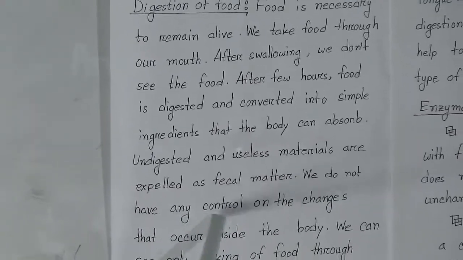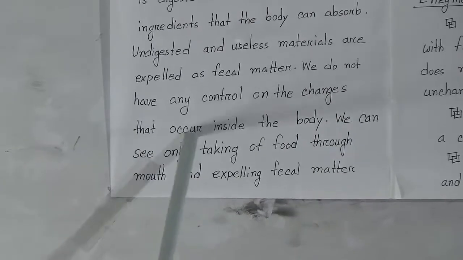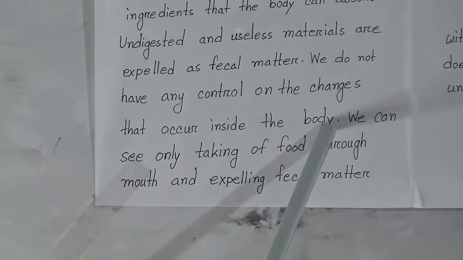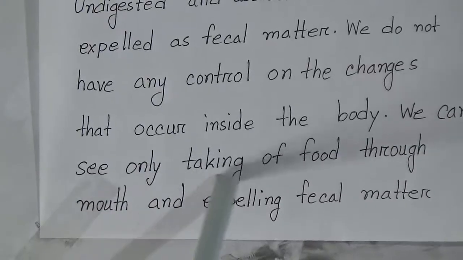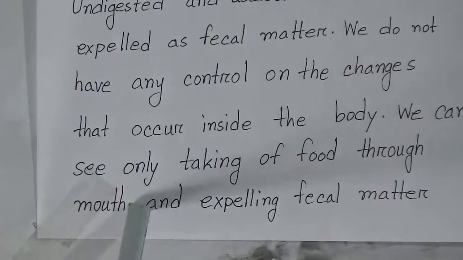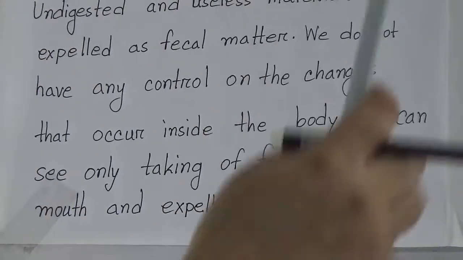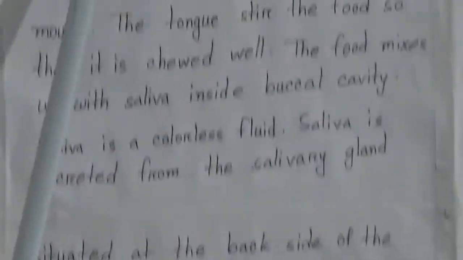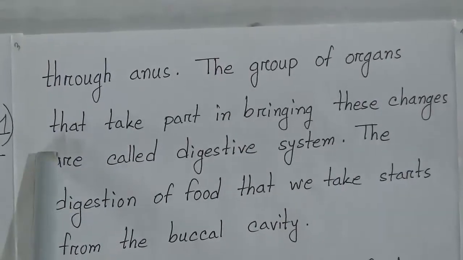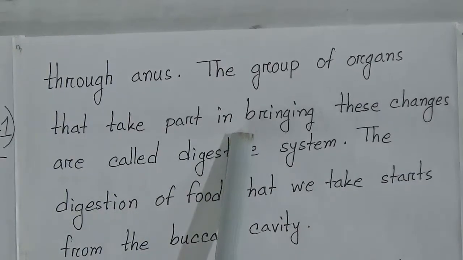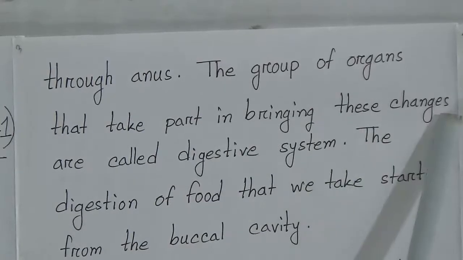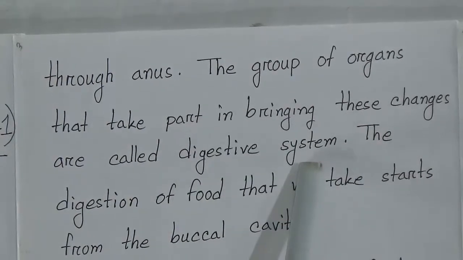We do not have any control over the changes that occur inside the body. We can see only the taking of food through the mouth and the expelling of fecal matter through the anus. The group of organs that take part in bringing about these changes is called the digestive system.